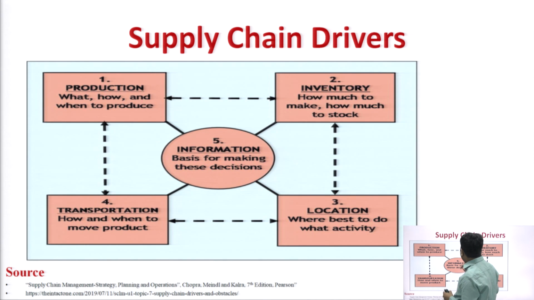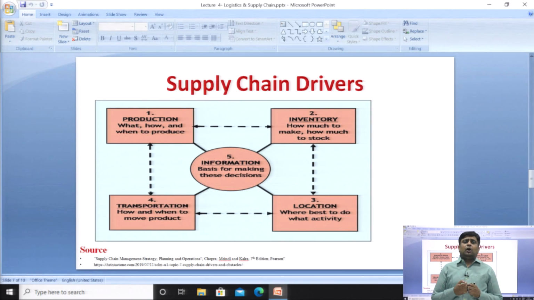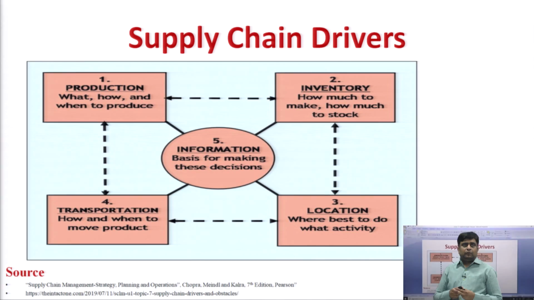So, basically information is the basis of making these decisions, information is the key enabler. You see that this is in the center. If you have proper information of customer demand, how much you need to supply, you need to focus on this aspect. You need to manage this information part.